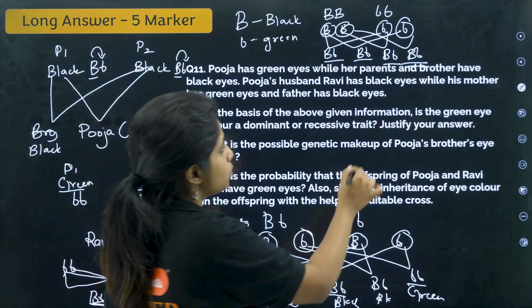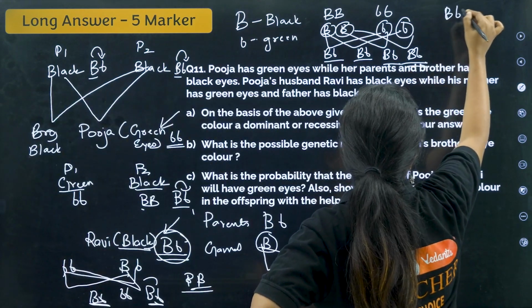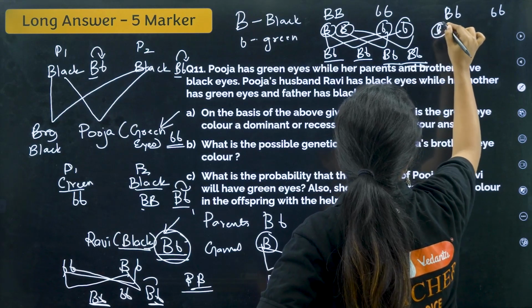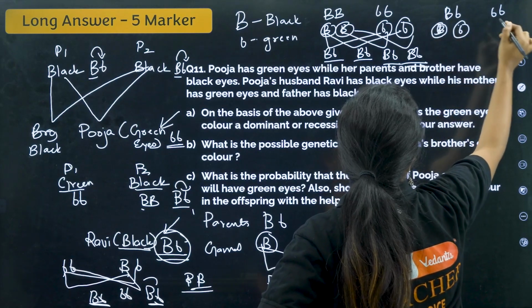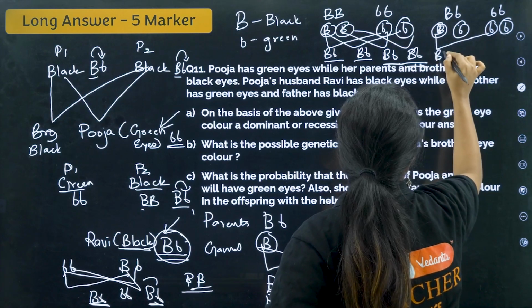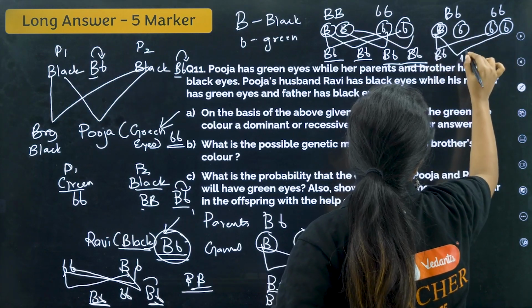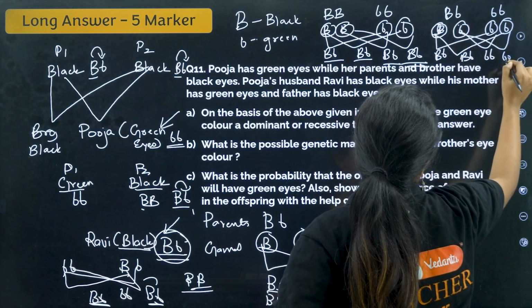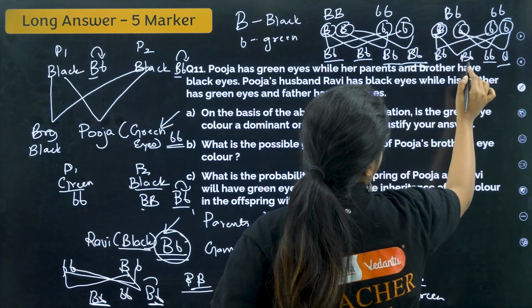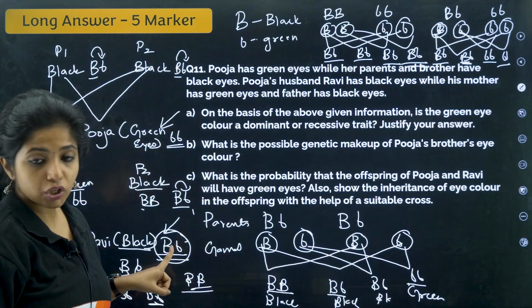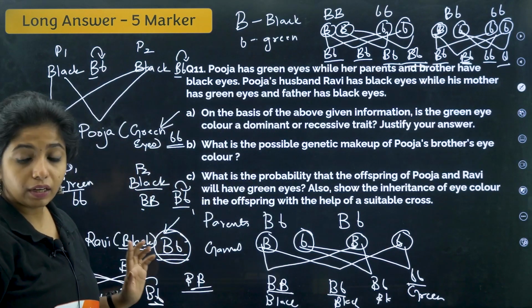Now the second scenario is when the father is black like this, and the mother is like this. So here also the gamete can be capital B or small b. Similarly, it can be small b or small b. Now, if you fuse this with this, you get capital B, small b. If you fuse this with this, you get capital B, small b. If you fuse this with this, you get small b, small b. So these are green eyes. I want black. So black will be again like this only. So whatever I do, Ravi's genotype will be like this. And I have to find Ravi's genotype.